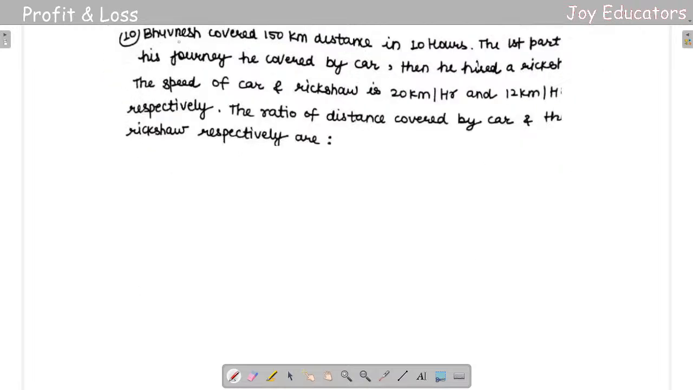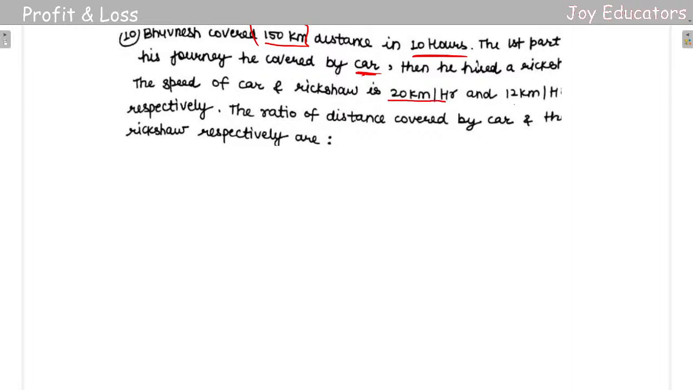Bhunesh covered 150 kilometers distance in 10 hours. The first part of the journey is covered by car, and then he hired a rickshaw. The speed of car and rickshaw is 20 kilometers per hour and 12 kilometers per hour, respectively. The ratio of distance covered by car and the rickshaw respectively is. So basically, he's asking the ratio between the car and rickshaw.